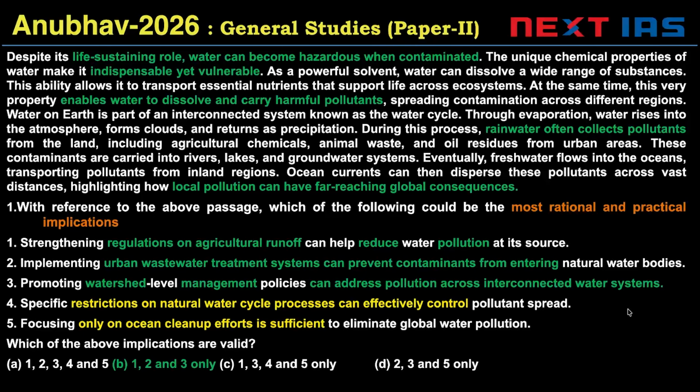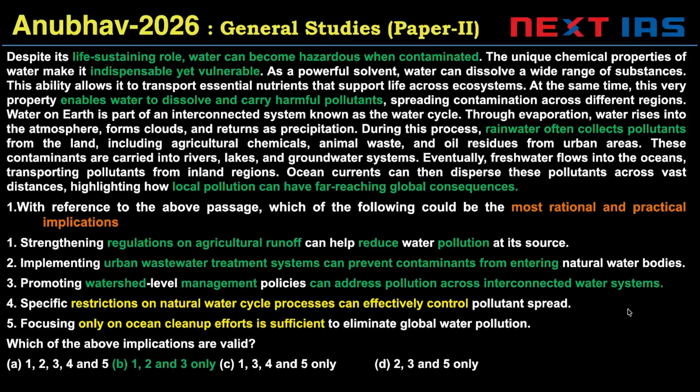In green, in each passage, I've marked the main point of the author. I want all of you to also follow a similar marking system so that while reading, you know exactly what the main point of the author is. Here, the author is discussing that water is obviously life sustaining, but it can be hazardous if it's contaminated, and the potential for it to carry contaminants. Water can dissolve and carry harmful pollutants. Rainwater also collects pollutants. Local pollution can have far reaching global consequences because rainwater goes everywhere. So essentially, pollution spreads through water.